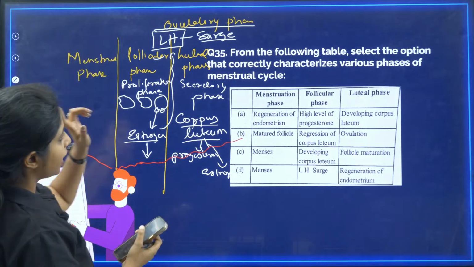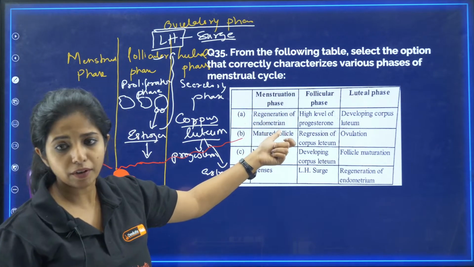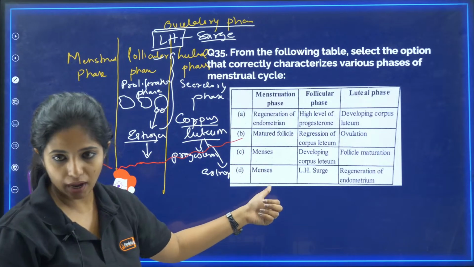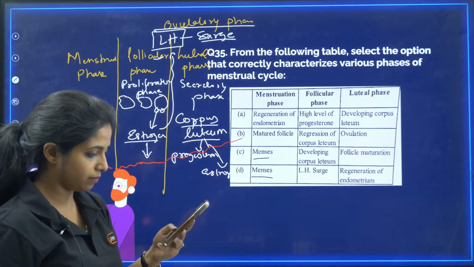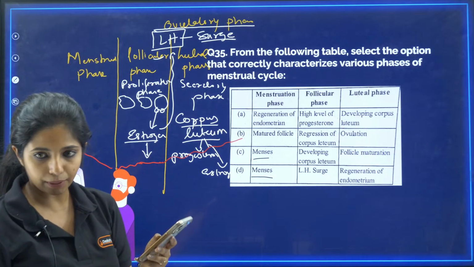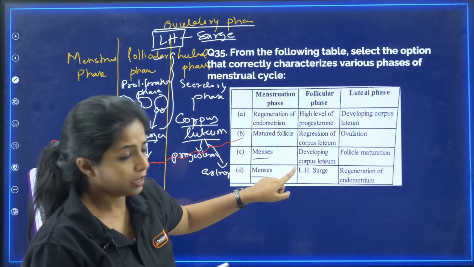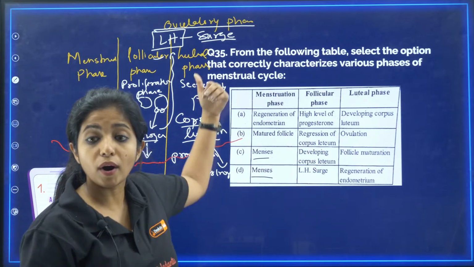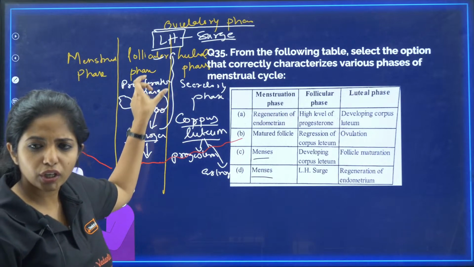Now over here, try to find the answer. So in menstrual phase, what will happen? Regeneration of endometrium? No, it is shedding down. Matured follicle? No. Menses is going to happen. Menses means menstrual flow is going to happen. So this and this can happen. Now, follicular phase. Developing corpus luteum? No. Corpus luteum develops in what? Luteal phase. LH surge? Exactly, not in the follicular phase.